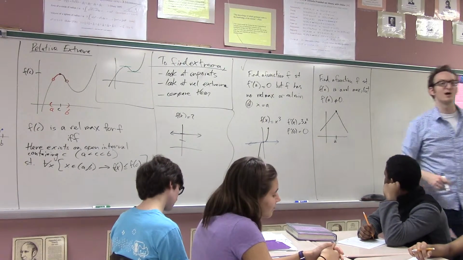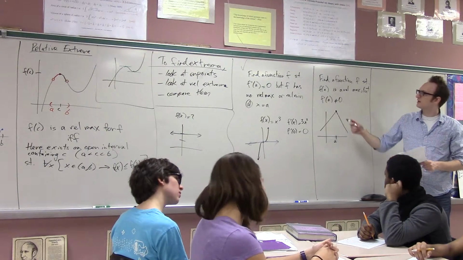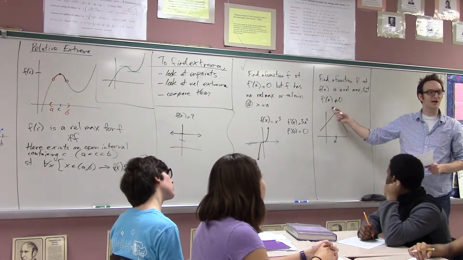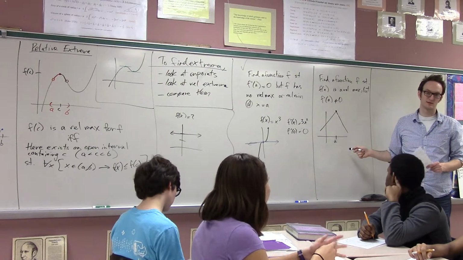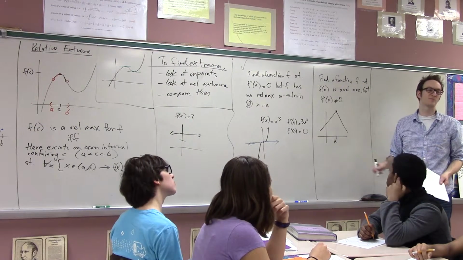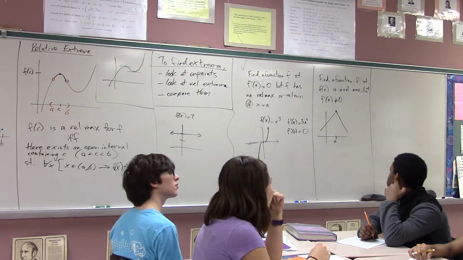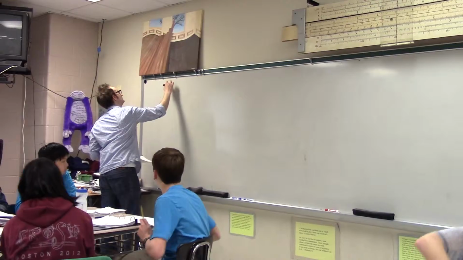All right, so what I think is true is that if the derivative does exist and there is a relative max, then the derivative must be 0. And there is a name for this. It is called Fermat's theorem.